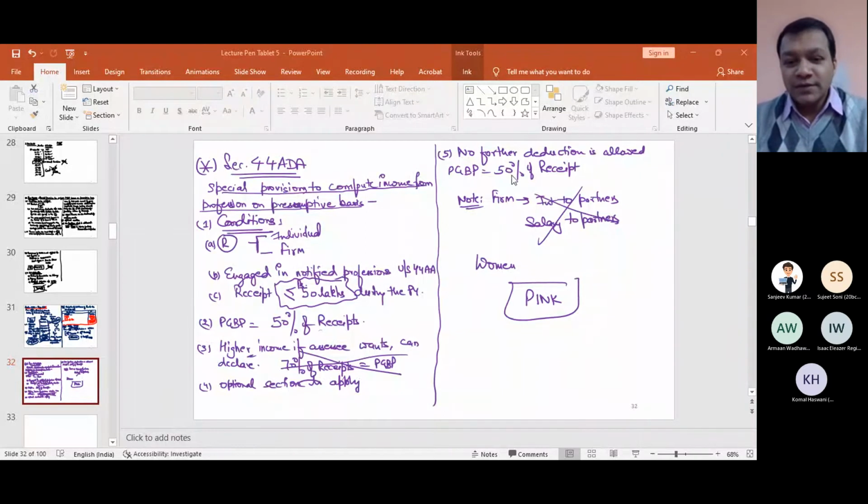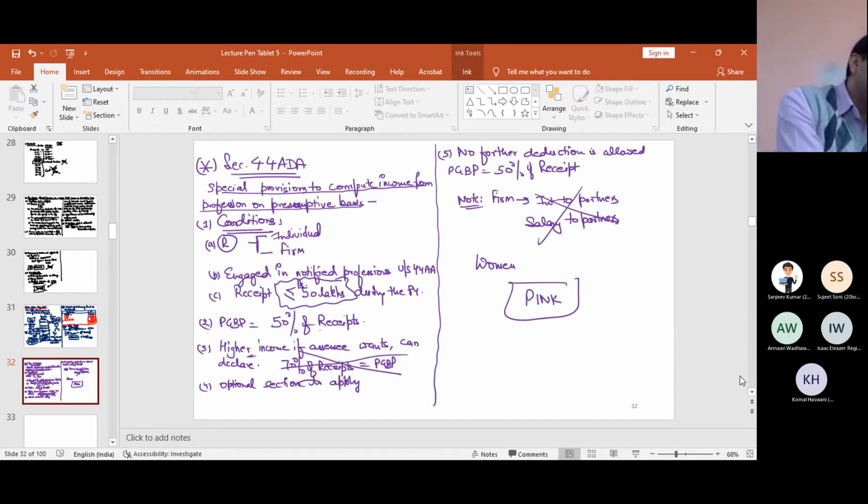Those who have not seen it, see it today itself. It is a very good movie. I think it is available on YouTube also. Try to find time to see it today itself. You will get a very good message from this movie. Anyhow, so no means no. One poem is also there at the end of this movie, and that is very good. Every male as well as every female must find time to watch this movie.